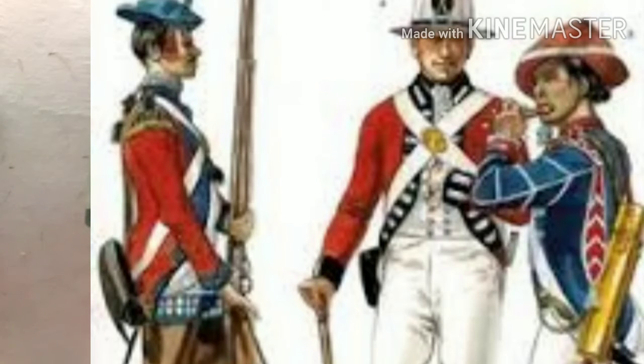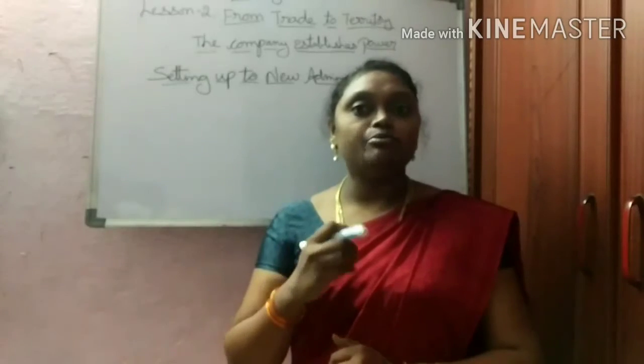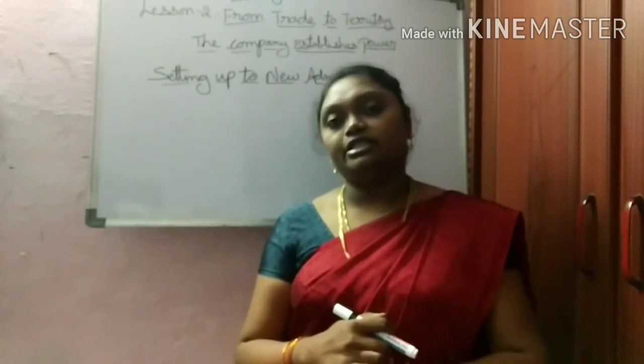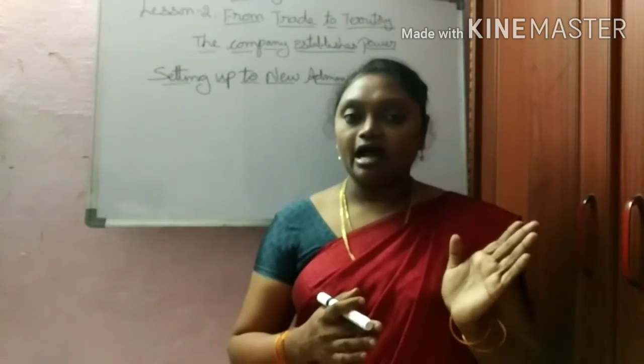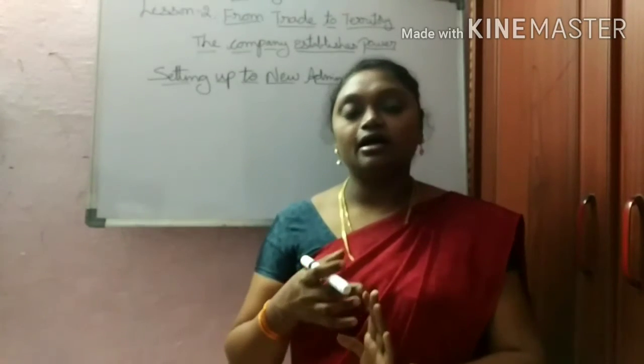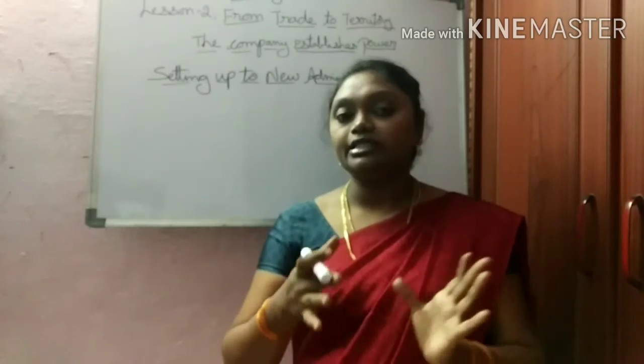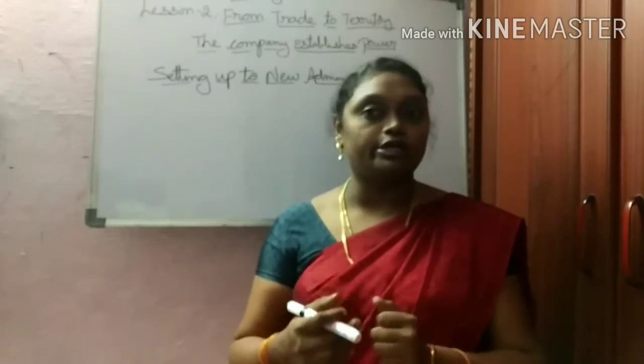They joined the army, were given training, and became professional soldiers, who became known as the Sipai army, or sepoys. The Sipais came from Awadh and Benares, places occupied by the company, where peasants joined the army.